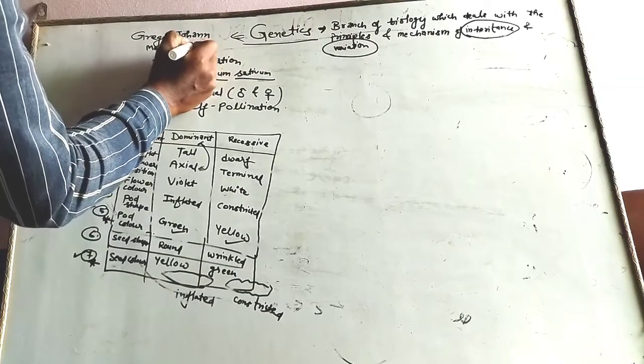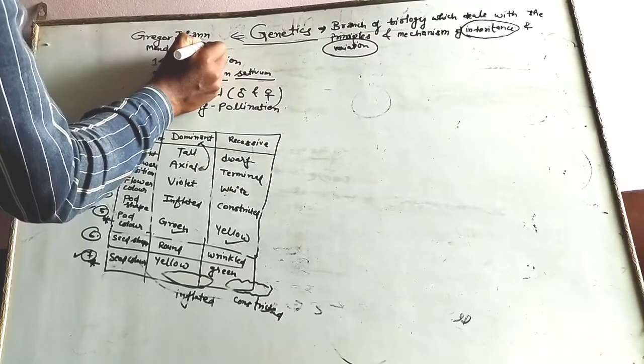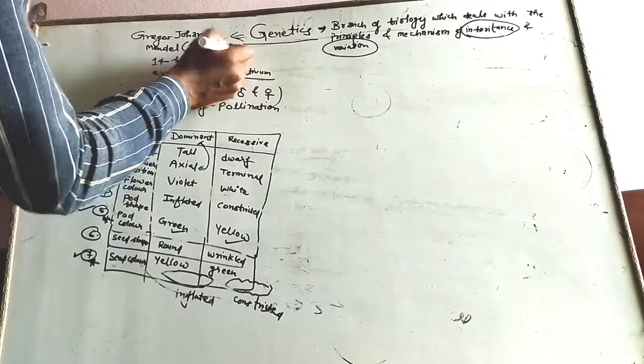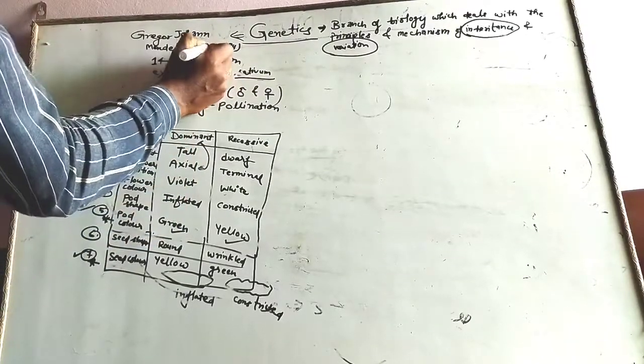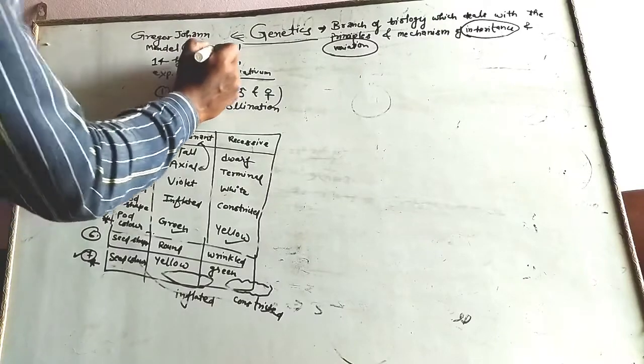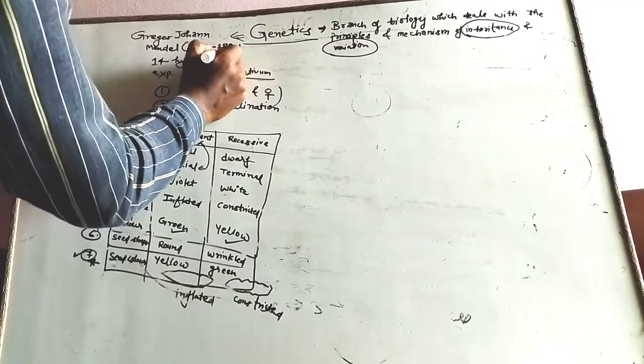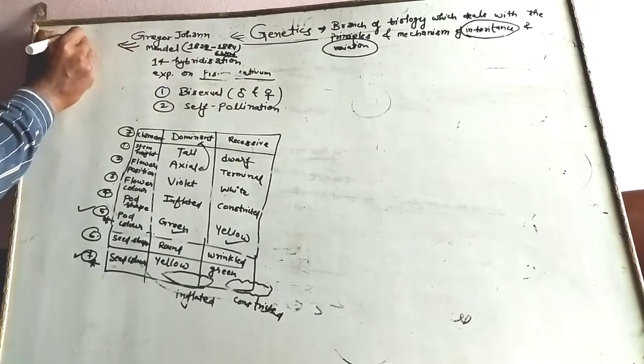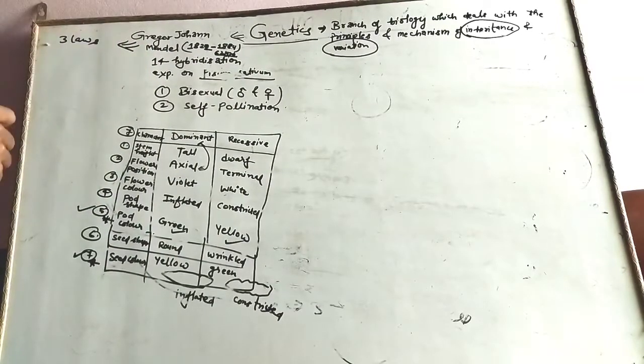He was born in 1822 and died in 1884. That means around 62 years of life. He published 3 laws, which were published but did not get a reward during his lifetime.